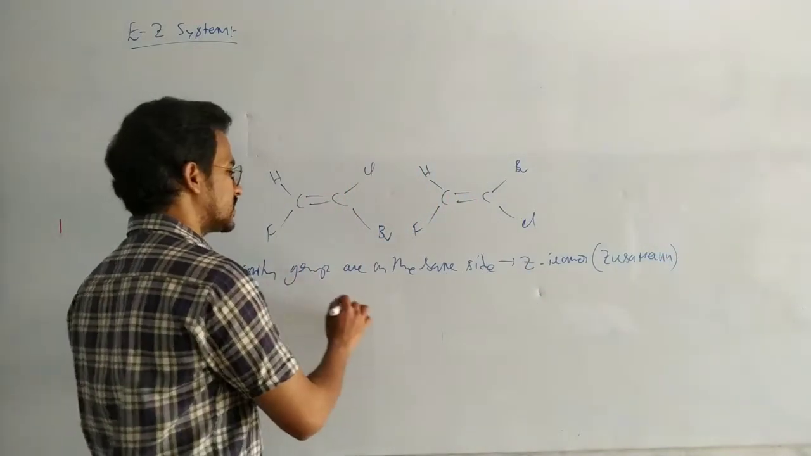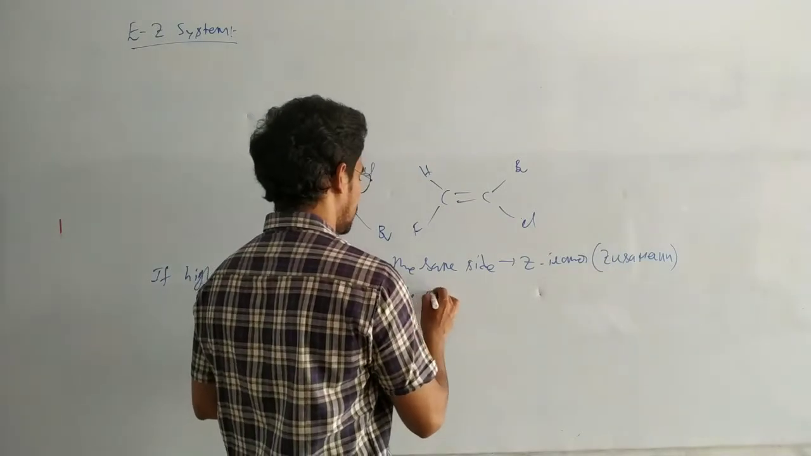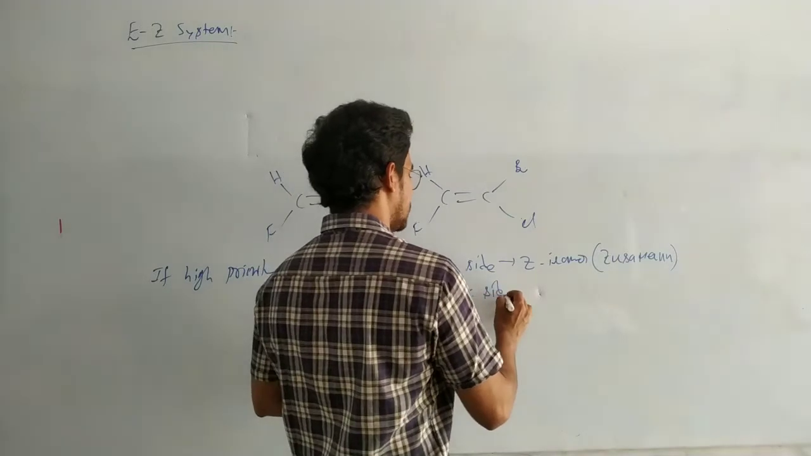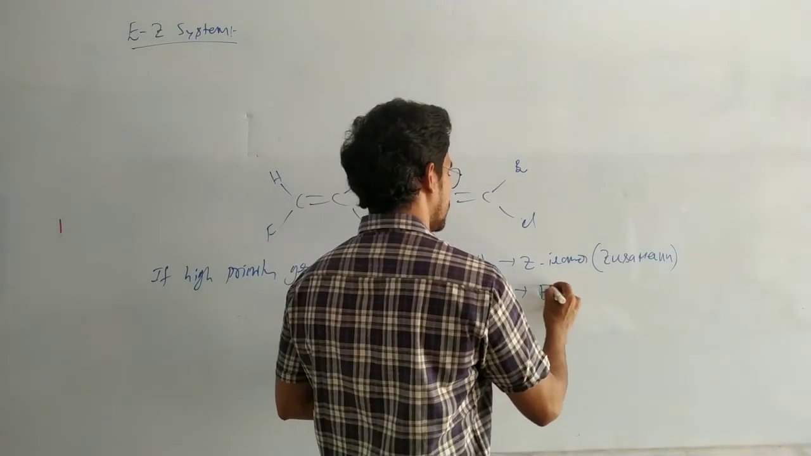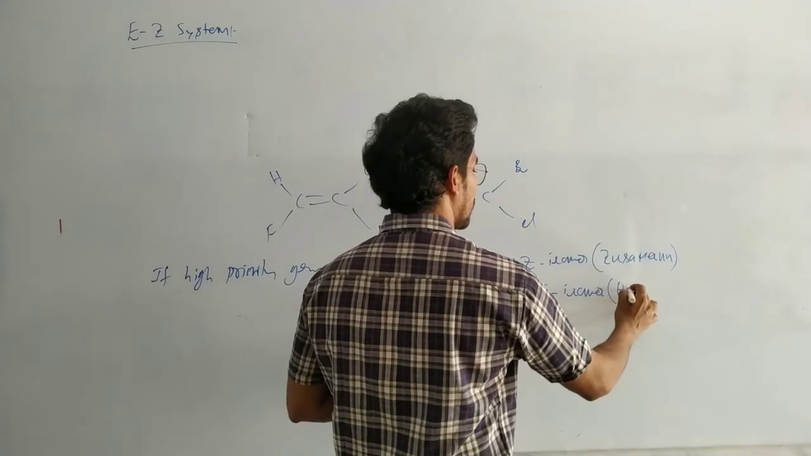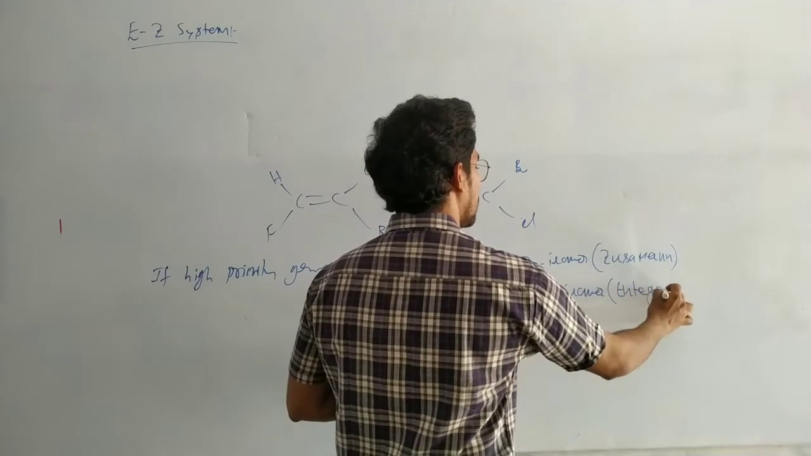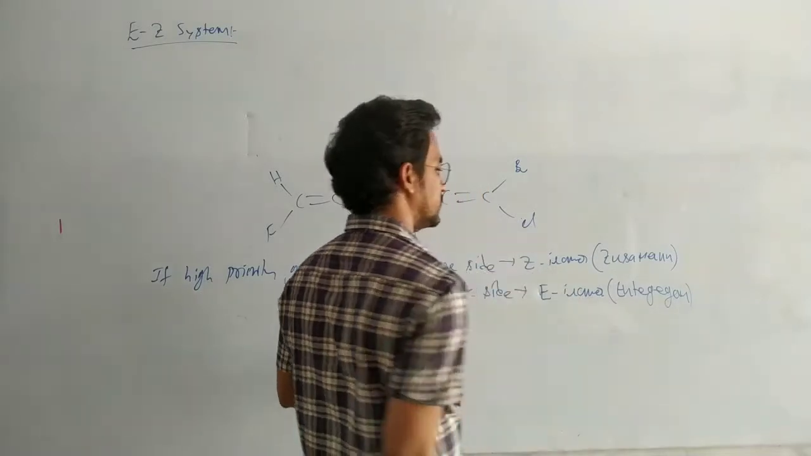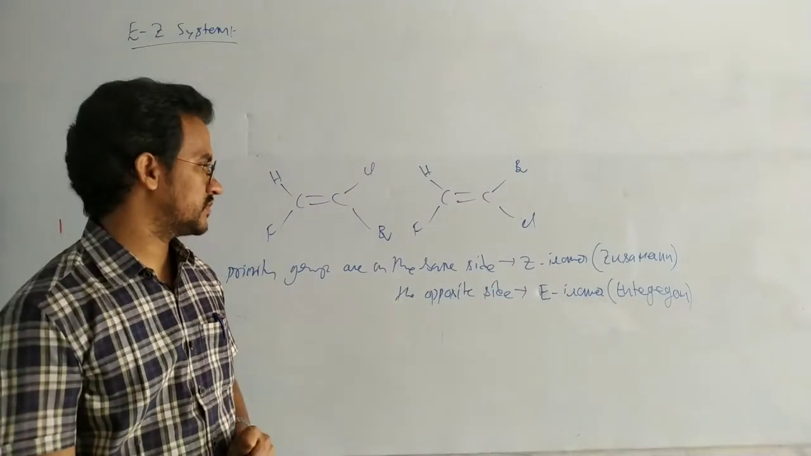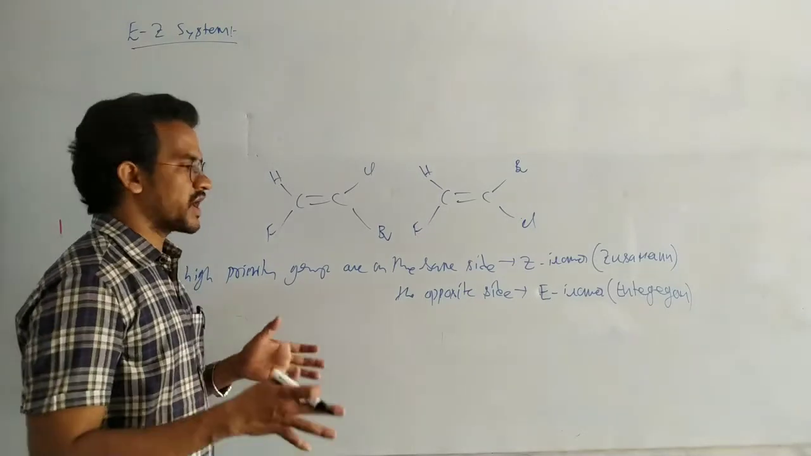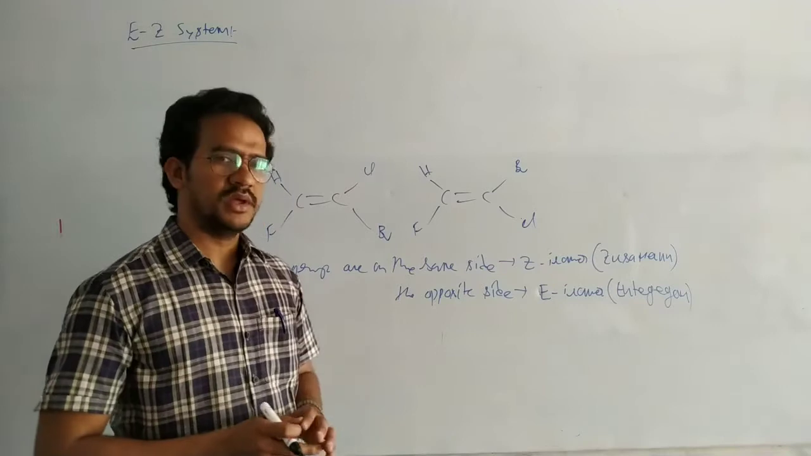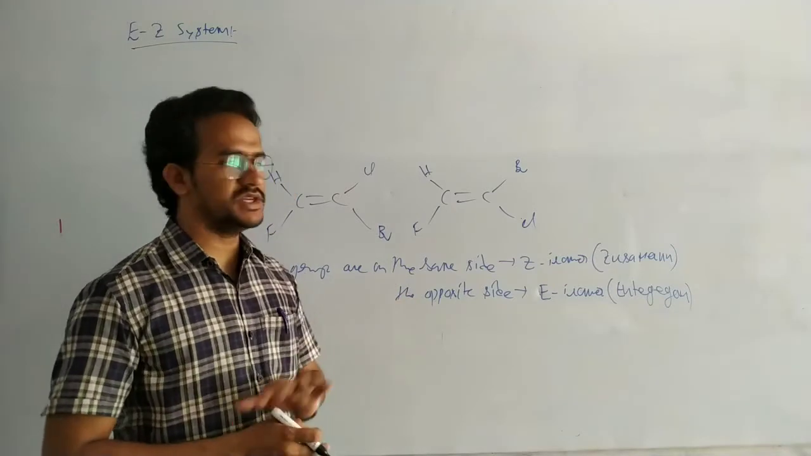If high priority groups are on the opposite side, that is the E isomer. Okay, entgegen. Entgegen means across, opposite side. So here, what is this priority of the groups? If similar groups are on the same side, Z isomer. If similar groups are on the opposite side, that is the E isomer.